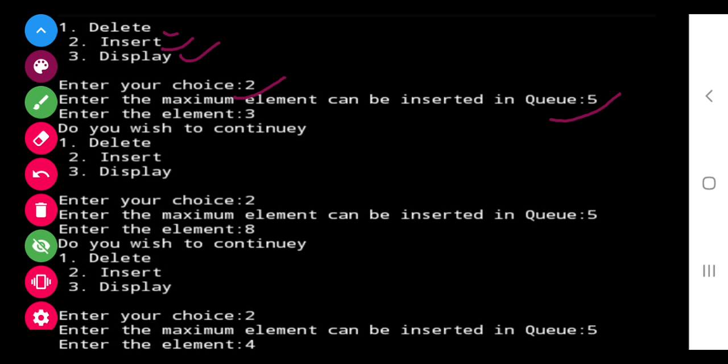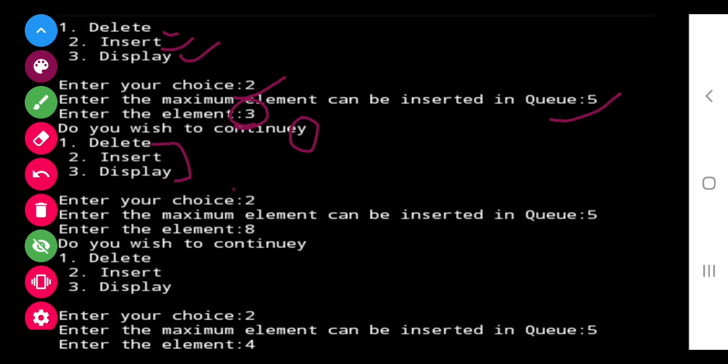Then it will enter 5. I have entered 5, sorry. Then the element to be entered is 3, that I have entered. Now do you wish to continue it? I have entered y. Again they have given us the choices.